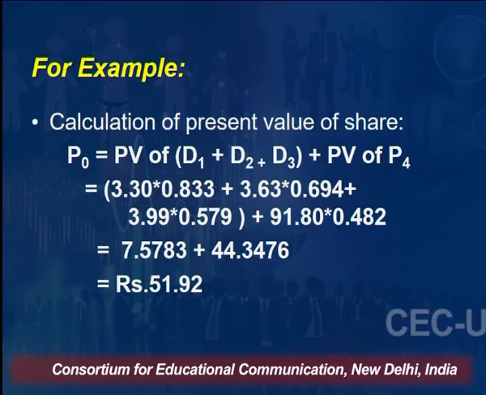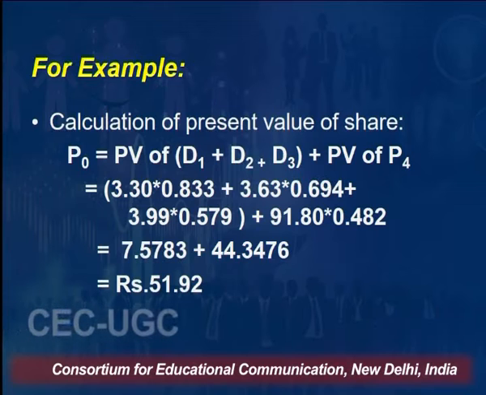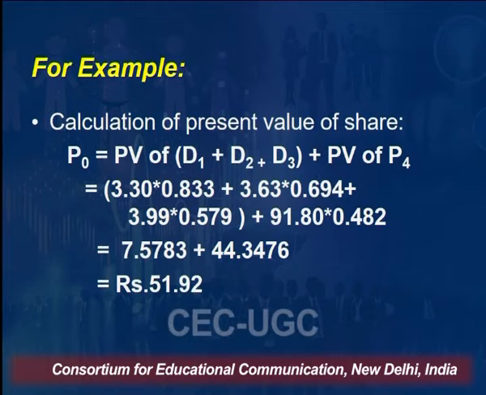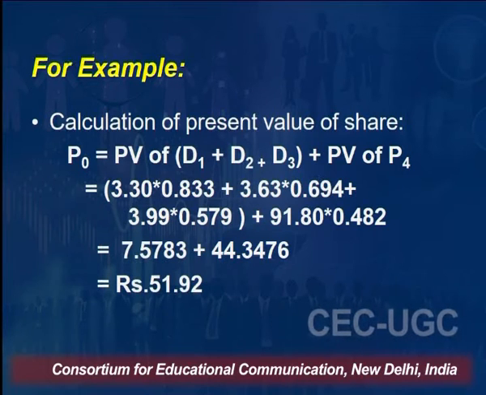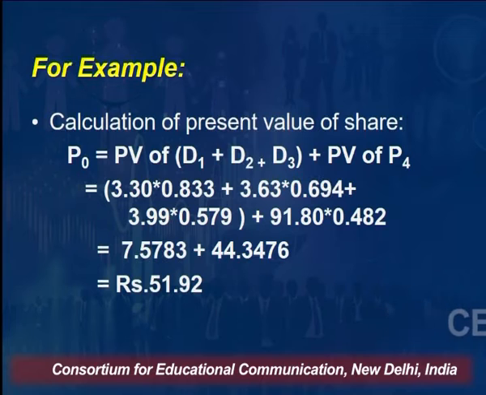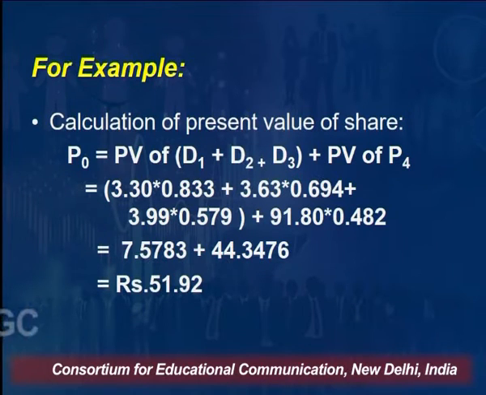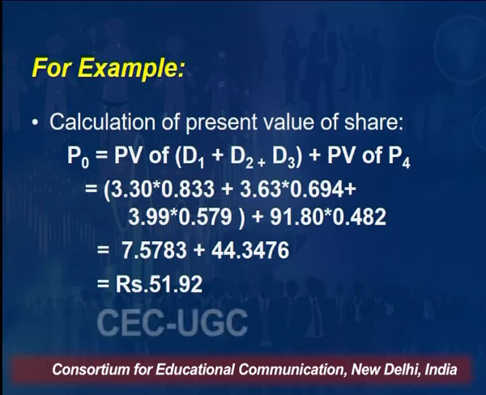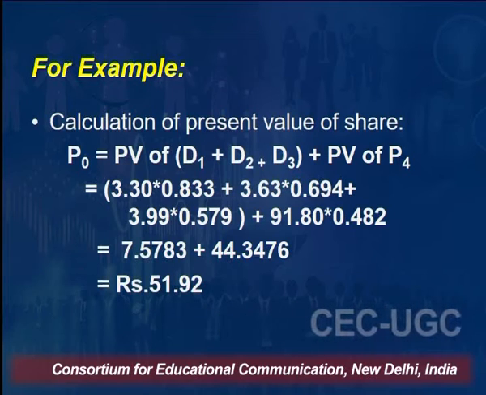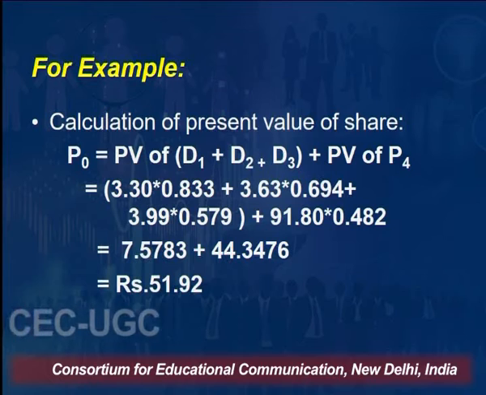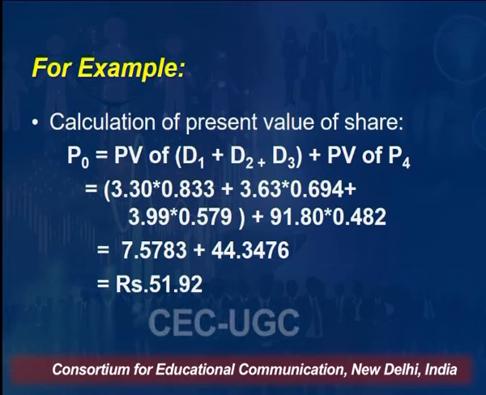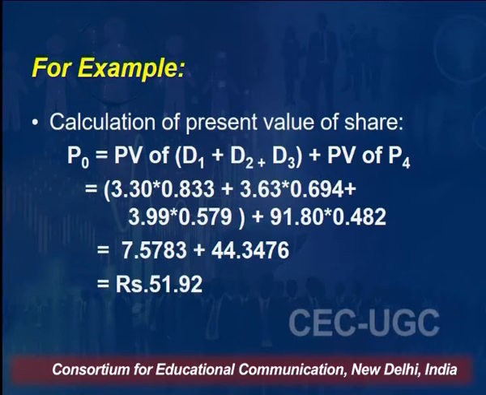So how have you calculated? As we have already seen, the first year dividend is 3 rupees 30 paisa into 0.833. What I am doing is calculating the present value of the dividend, where this 0.833 has come from. If we use the discounting table, that is, by using the discounting model, what is this 0.833?